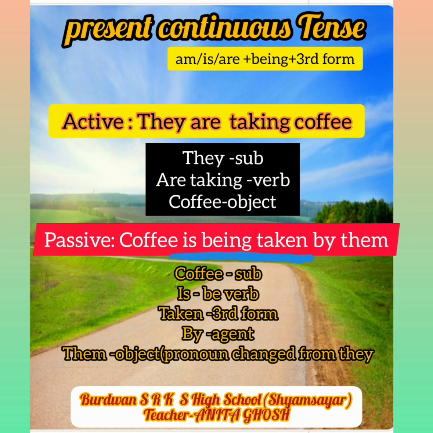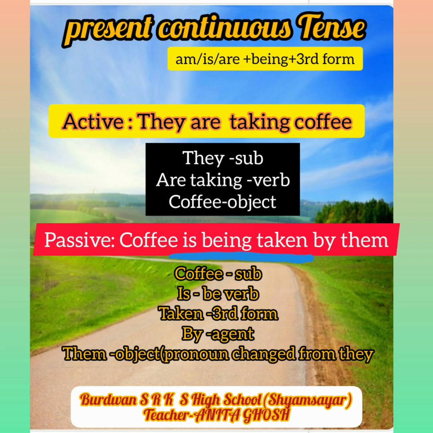So if we want to change this into passive voice, at first we should write coffee, which is the object in the active voice. Now it is changed into subject in the passive voice. Then is being taken. You see the underlined portion, is being taken. Is the be verb which is used with coffee, the subject, and coffee is also third person singular number. So the be verb is used with coffee. Then being.